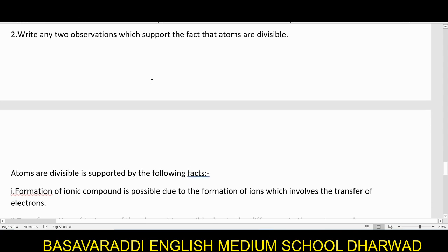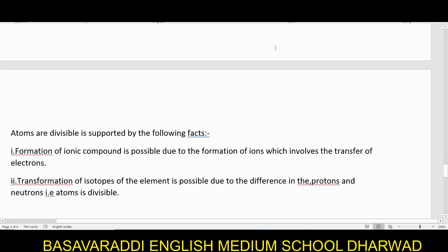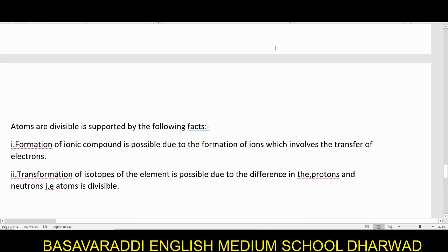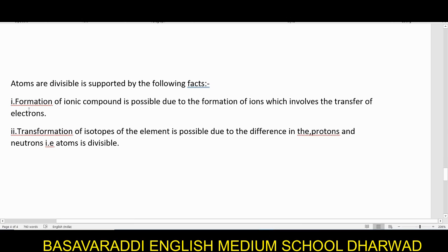The next question: write any 2 observations which support the fact that atoms are divisible. You need to give the facts which show that atoms are divisible. So what are the facts? Formation of ionic compounds is possible due to formation of ions, which involves the transfer of electrons.